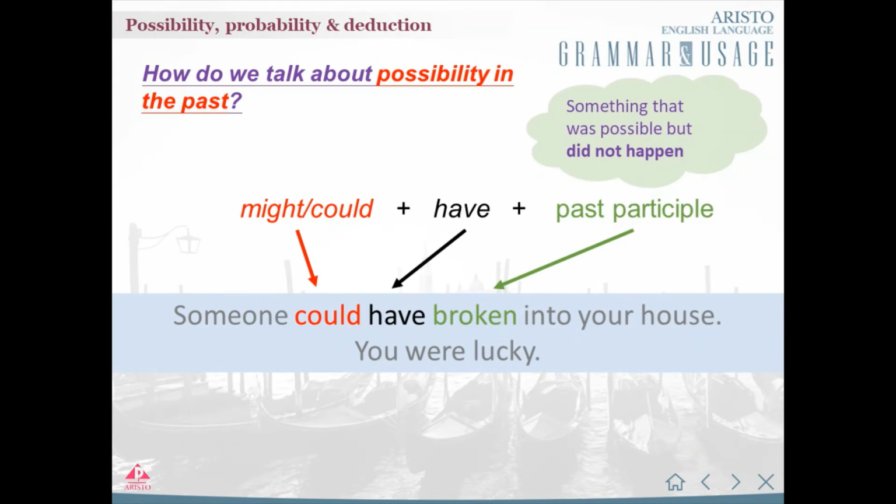We use context to figure out if the sentence is referring to something that was possible in the past but did not happen, or if it is only referring to something that was possible in the past. In this example, we know that the sentence is referring to the possibility that someone broke into the house, but that no one actually broke into it, because afterwards, the speaker says, "You were lucky."